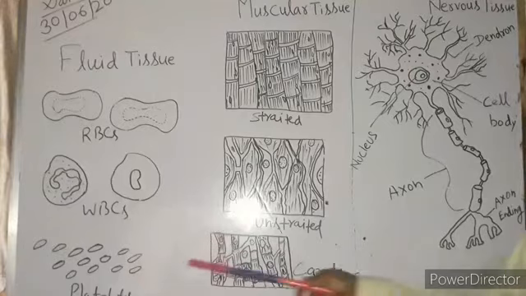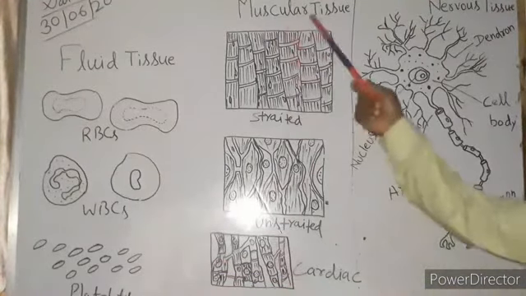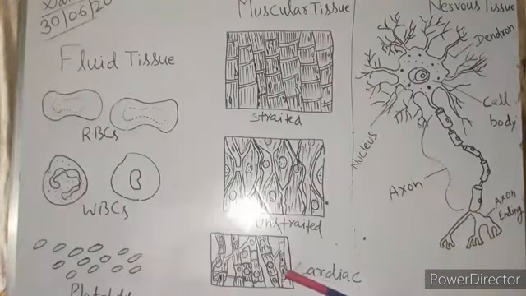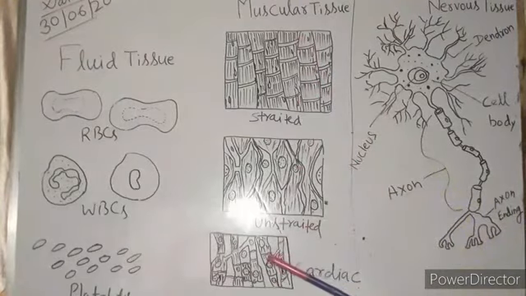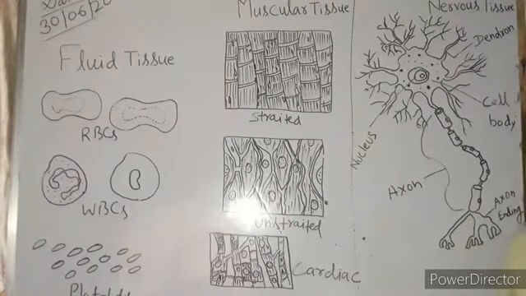Okay, now we come to the next, known as muscular tissue. In muscular tissue, first is striated muscles. We know what striated muscle is, that means muscle on which our willpower works. That means the muscles by which we can do anything on our will.